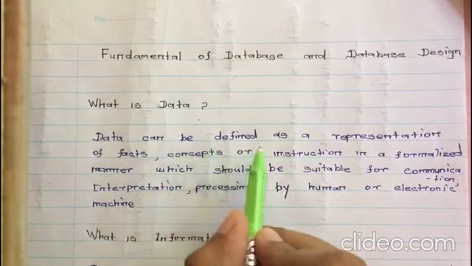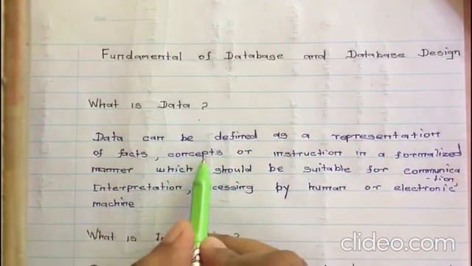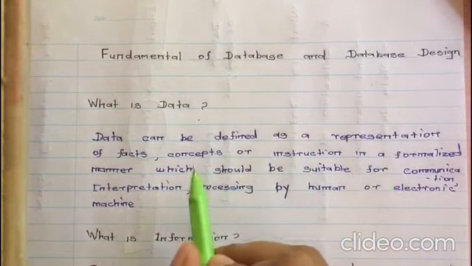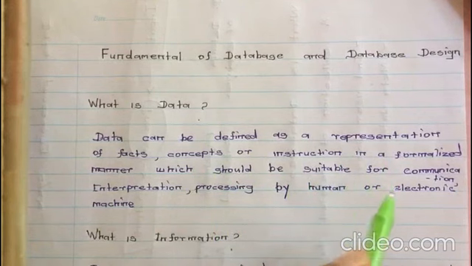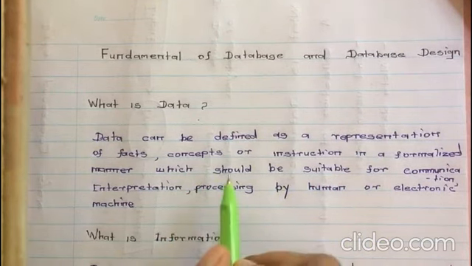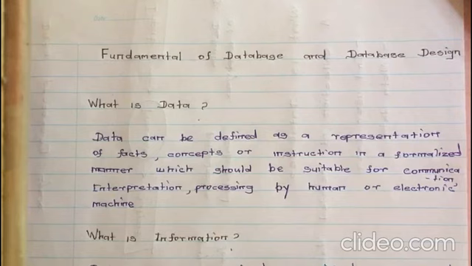Data can be defined as a representation of facts, concepts, instruction in a formalized manner, which should be suitable for communication, interpretation, processing by human or electronic machines. Other than this, data is a set of discrete objective facts about events.